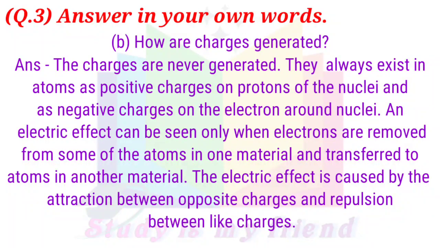An electric effect can be seen only when electrons are removed from some of the atoms in the material and transferred to atoms in another material. The electric effect is caused by the attraction between opposite charges and repulsion between like charges.